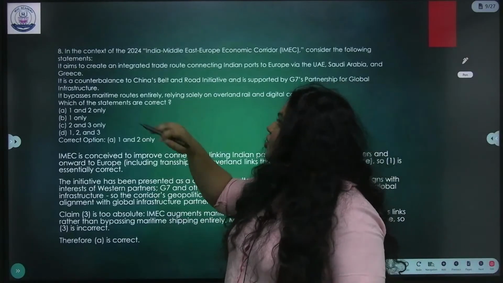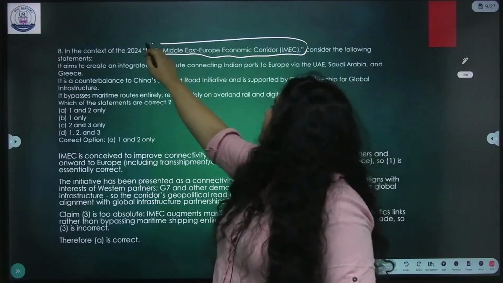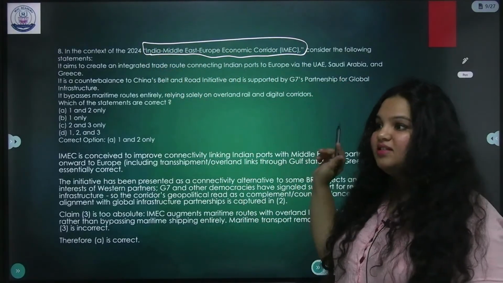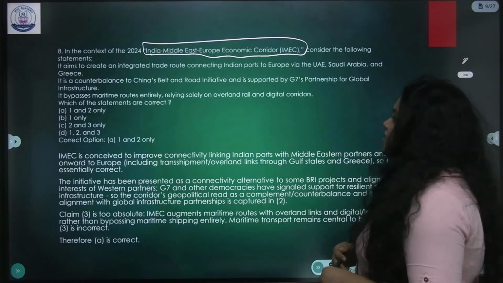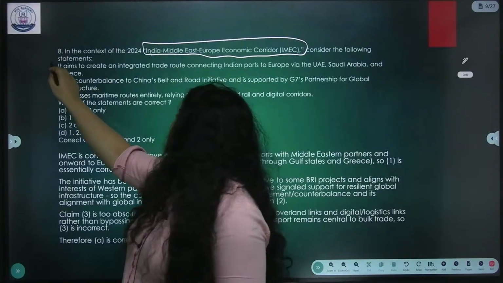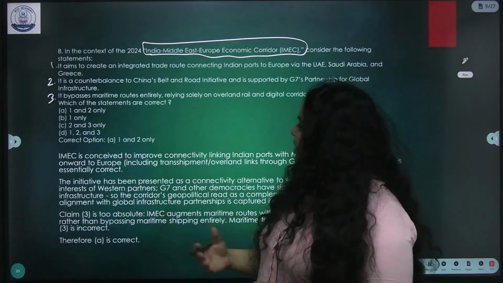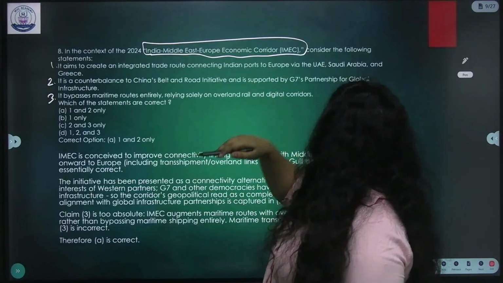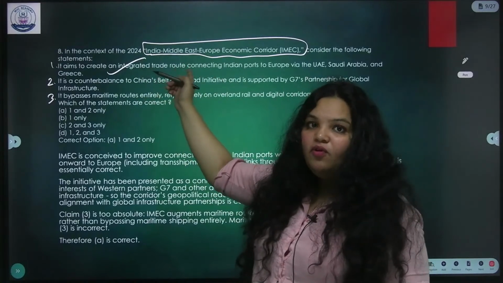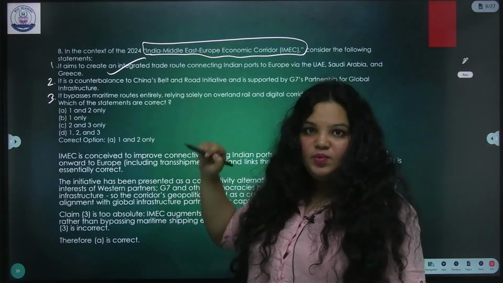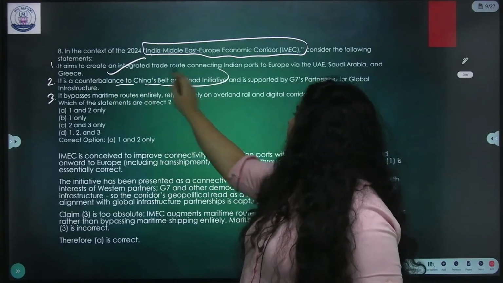Now, in the context of 2024 India, Middle East, Europe Economic Corridor, I've covered this properly in my previous classes, so watch that video. Consider the following statements. It aims to create an integrated trade route connecting Indian ports to Europe via UAE, Saudi Arabia and Greece. I need you to draw a map of all these ports. They're important from prelims point of view. Okay. Next, it is a counterbalance to China's Belt and Road Initiative. Yes,